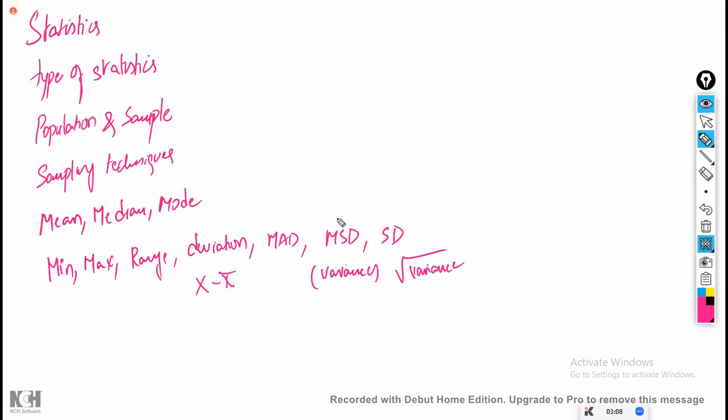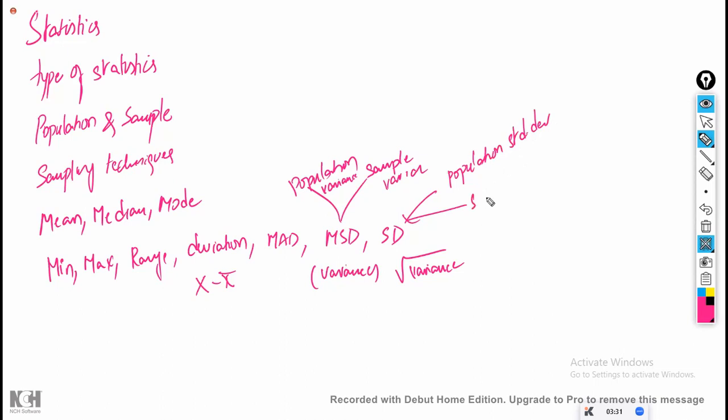And within the mean absolute deviation, we have discussed it for the population and for the sample. That is population variance and sample variance. At the same time, standard deviation is also the same: population standard deviation and sample standard deviation, right? So these are the things which we have covered in the last class.